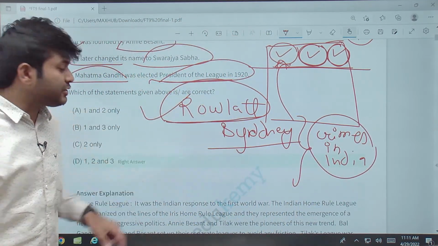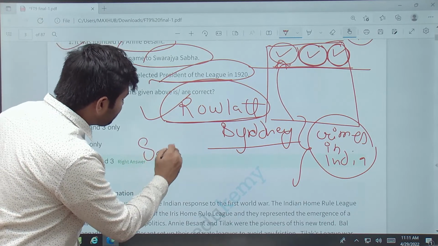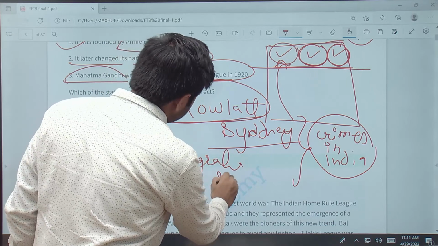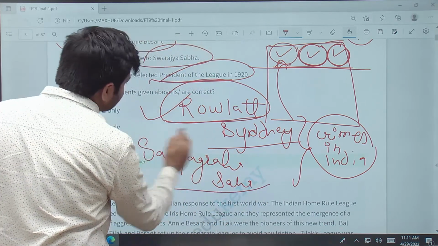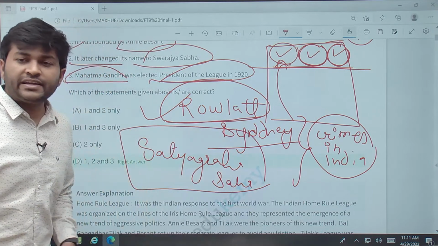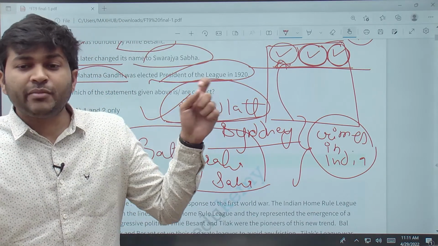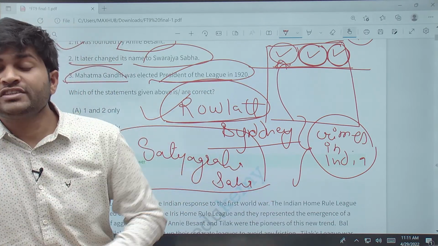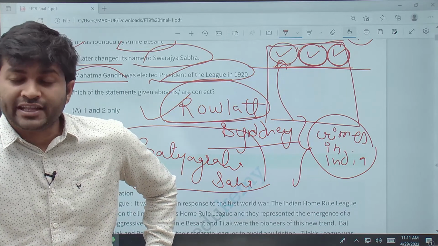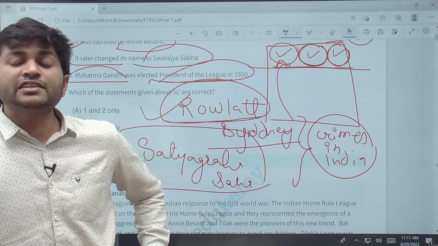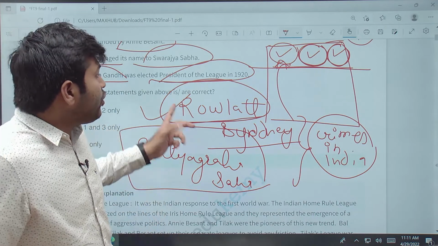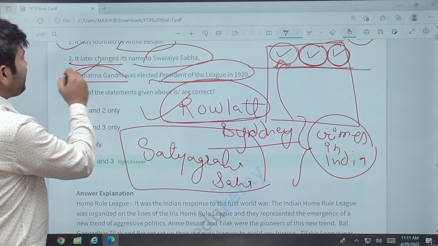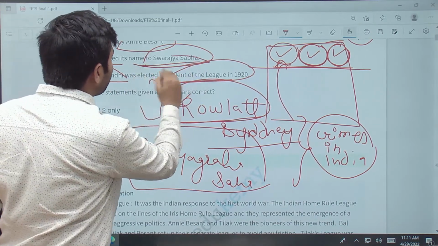Now, to oppose this, what did Gandhi do? Gandhi started the Satyagraha Sabha, conducted in Mumbai. For this, he included in his Satyagraha Sabha the young leaders from the All India Home Rule League movement, and that is why in 1920 he took the leadership, and after that it was named the Swaraj Sabha.